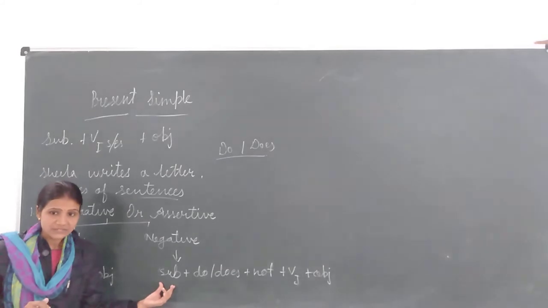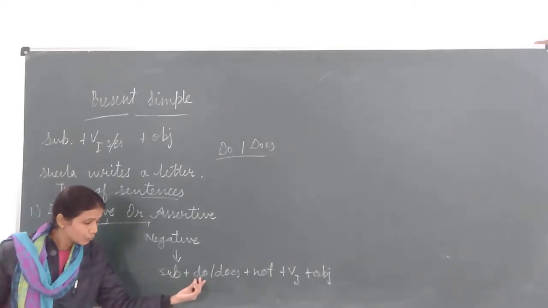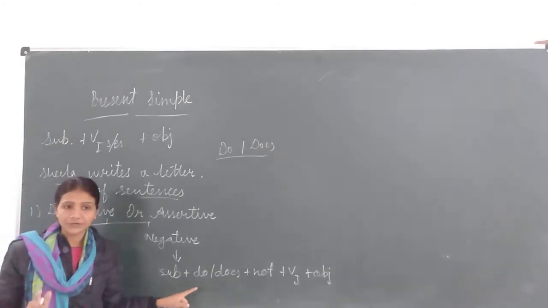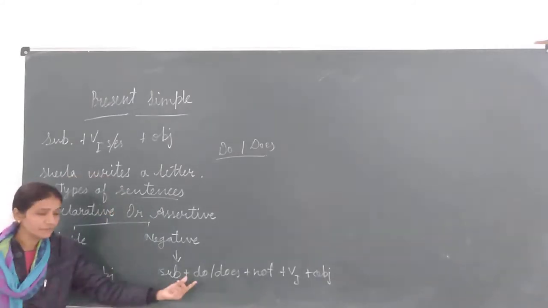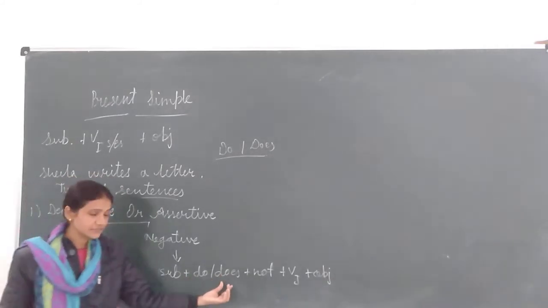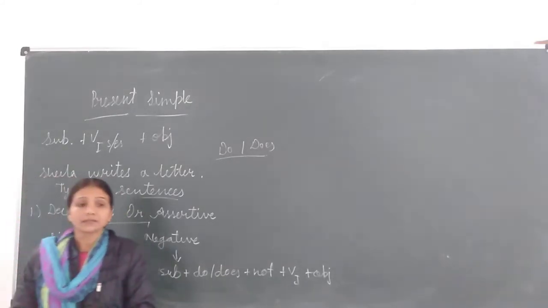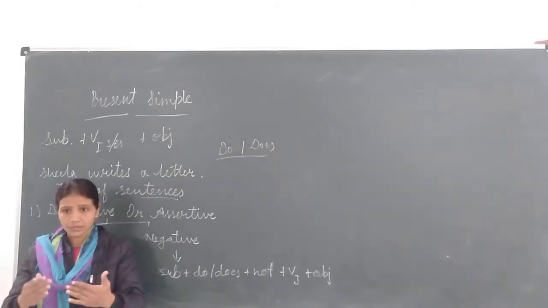Now the sentence structure of a negative sentence. First we will use the subject, then do or does. Now again, where will we use do and does? When the subject is I, we, you, they or any other plural number, at that time we will use do. We use does when the subject is he, she, it, a name or any other third person singular. What do you understand by third person singular?